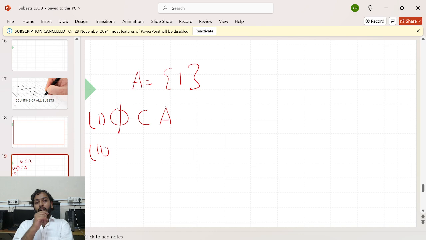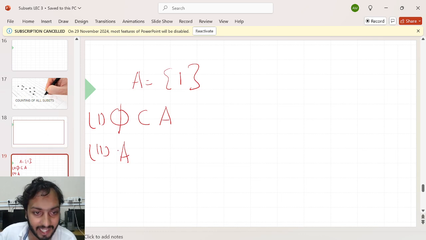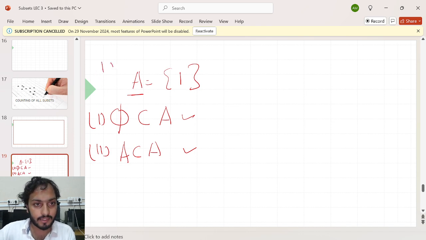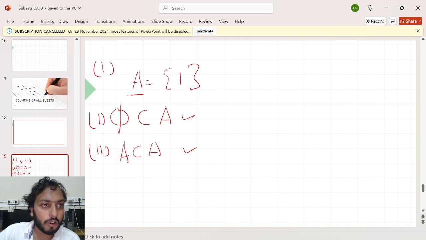Now, can you tell me any other subset? Actually, one more is possible: the set itself. Because set A contains one element, I bring up the same set again, and it's also a subset, because if you choose any element from this set, it is already present there. They are equal, they are the same. These two are always present everywhere, so these two are the subsets of set A. How many subsets can you make here? Two: phi, the empty set, and A.